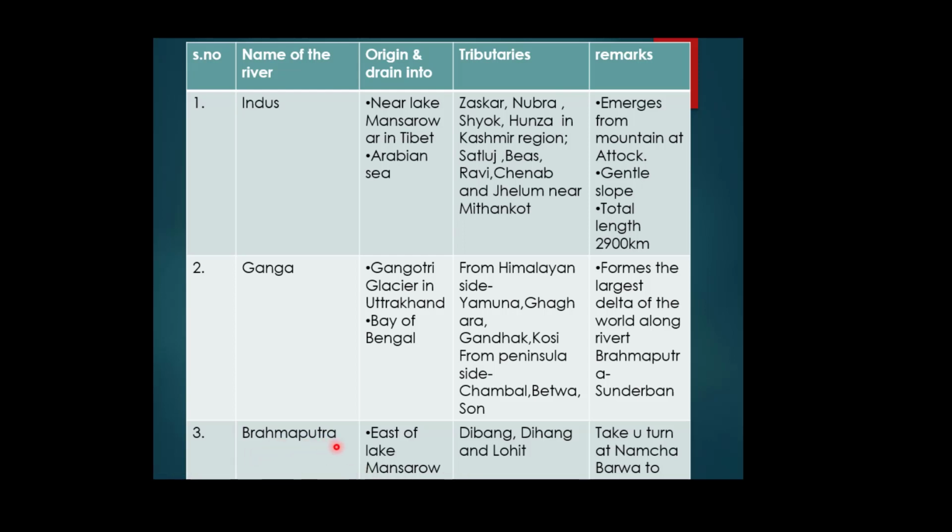And the third one is the Brahmaputra. The source of origin for the Brahmaputra river is near the east of Lake Mansarovar, and the Indus is west of Mansarovar. The major tributaries of the river Brahmaputra are Dibang, Dihang and Lohit. You can see it take a U-turn at Namcha Barwa. Namcha Barwa is one of the loftiest peaks of the Himalaya. It lies in the eastern part of Arunachal Pradesh.